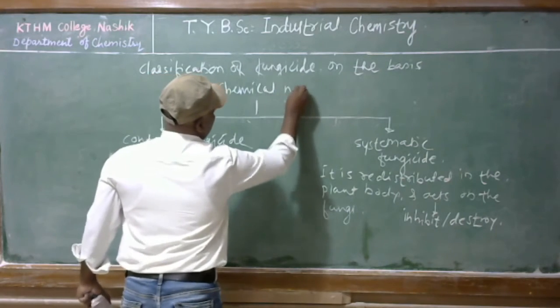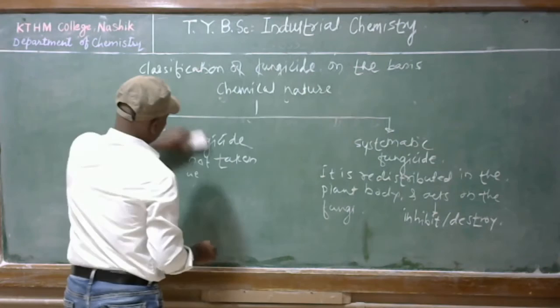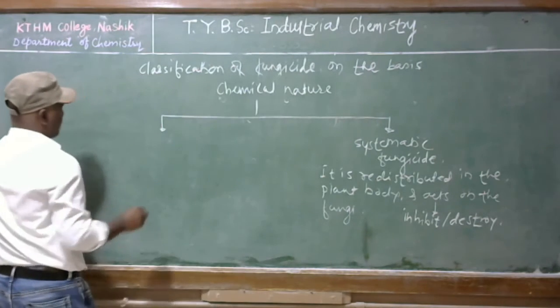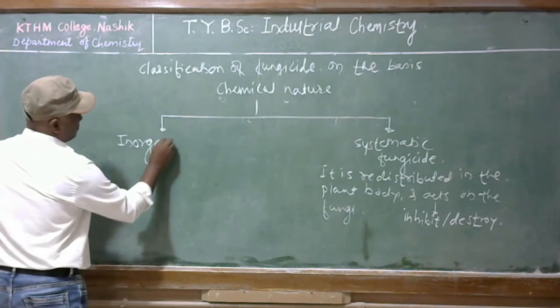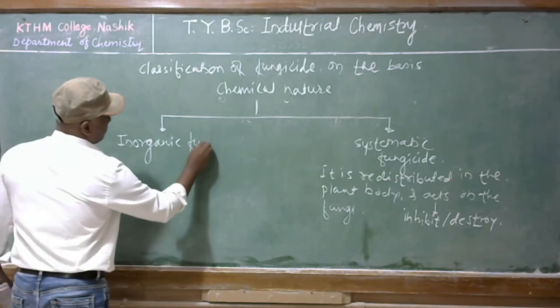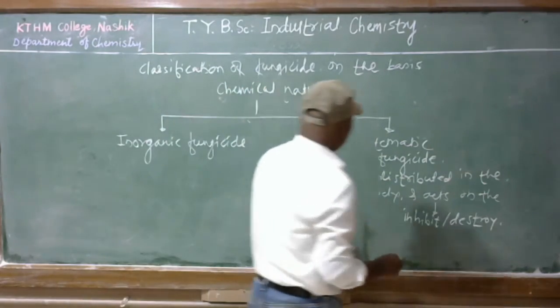Next, classification of fungicide on the basis of chemical nature: it is classified into two categories, inorganic fungicide and organic fungicide.